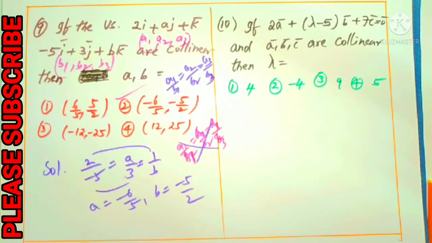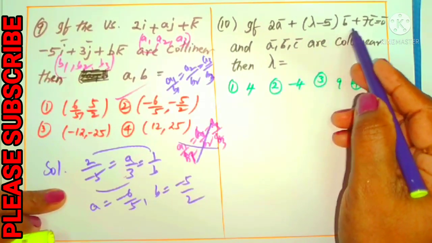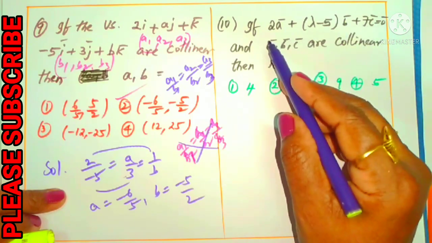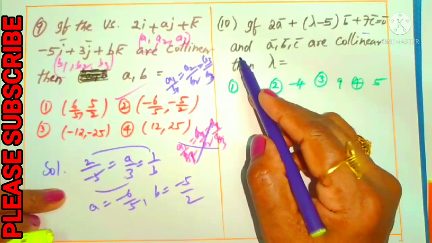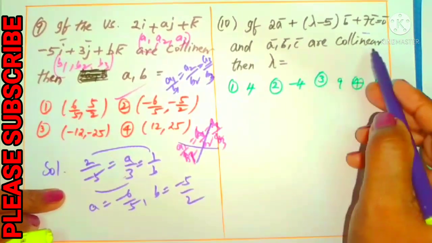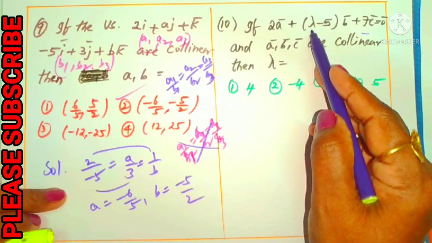That only depends upon our assumption, right? So now come to question number 10. What is it asking? If 2a bar plus (lambda minus 1) b bar plus 7c bar is equal to 0 bar, this is a linear combination of a, b, c, and also given that a, b, c are collinear, then we want the value of the unknown lambda.